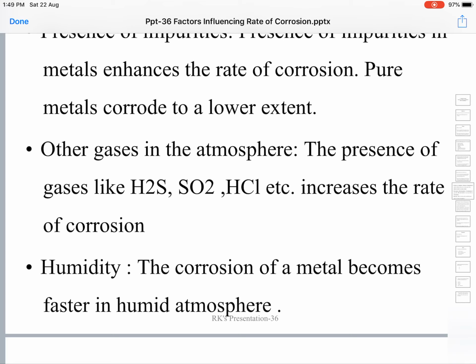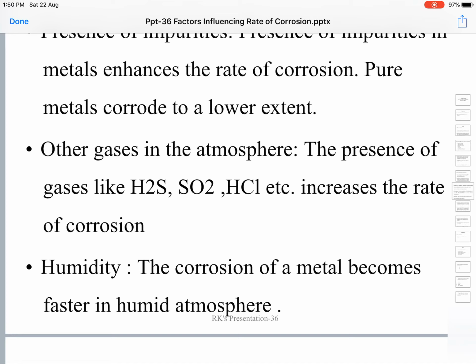Nitrogen gas is largely inactive, but oxygen, which is present to the extent of 21% of the atmosphere, is reactive, along with some oxides of nitrogen, sulfur trioxide, and hydrogen chloride.